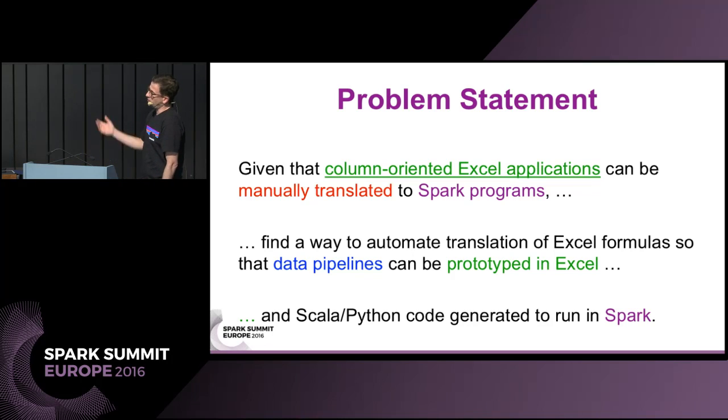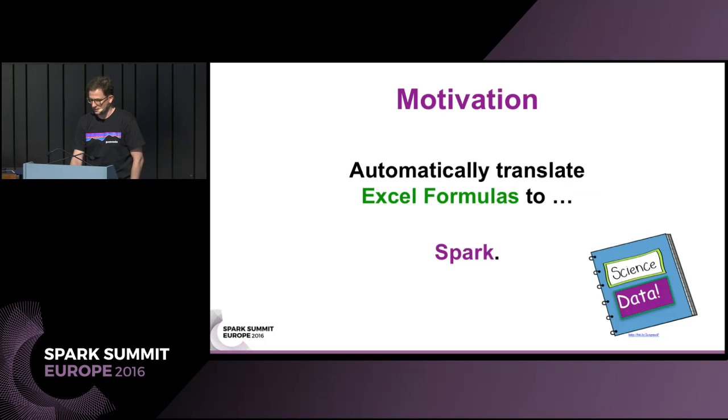So it could be also Python, but in the demo I had planned, it was Scala. And so overall, the motivation is to automatically translate Excel formulas to Spark, and ideally have that available in a data science notebook so that we can iterate on that.